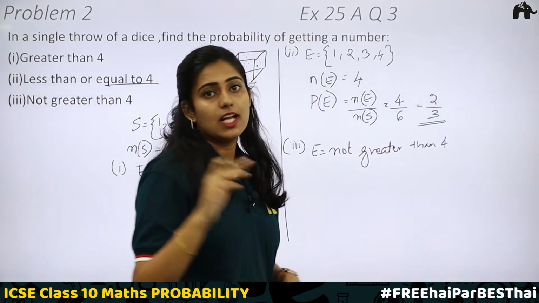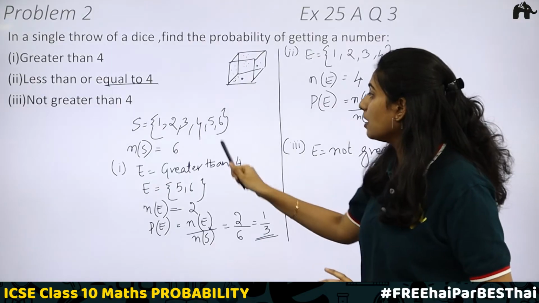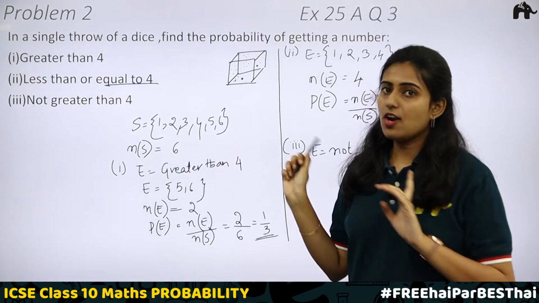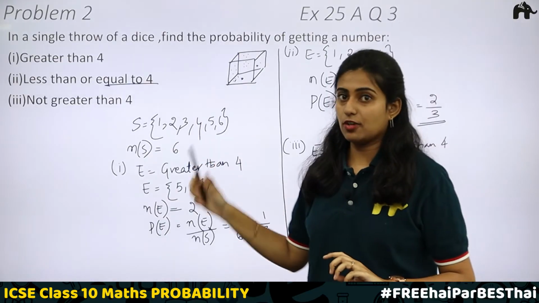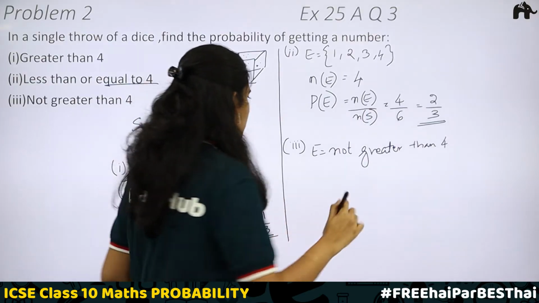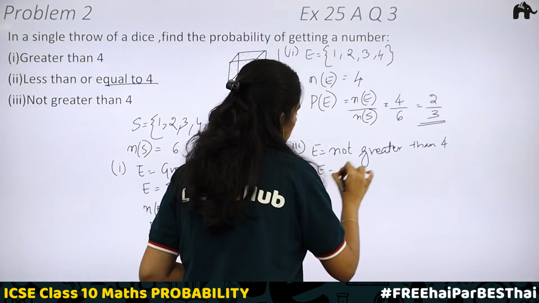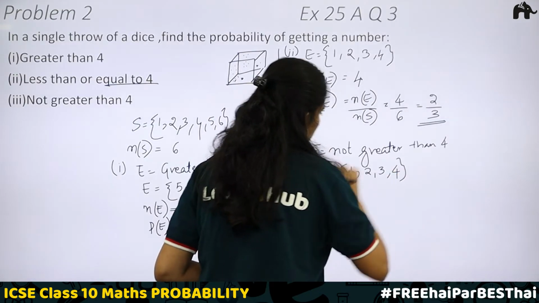Greater than 4, we know the numbers are 5 and 6, which means the numbers should not be 5 and 6. All other numbers are possible. Which are the other numbers? 1, 2, 3 and 4. It can either be less than 4 or it can be equal to 4. Okay. So, the event E will include 1, 2, 3 and 4.